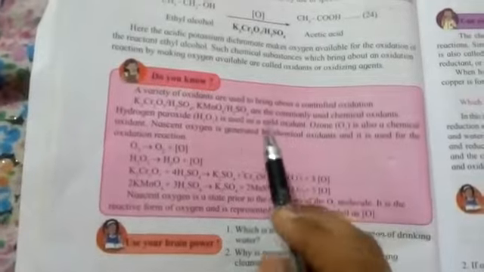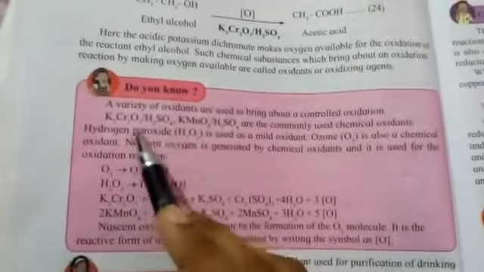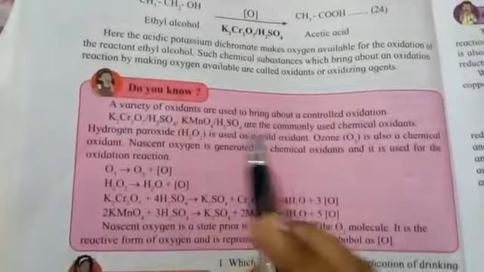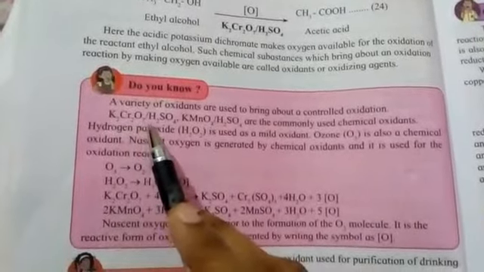See students, I have taught you the meaning of oxidation. Oxidation means addition of oxygen or removal of hydrogen. And then there are certain oxidizing agents or oxidants which bring about the process of oxidation. So here are some examples of oxidants or oxidizing agents, like K2Cr2O7, which is potassium dichromate in an